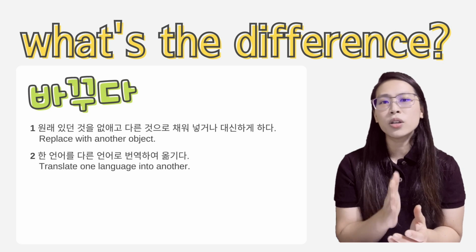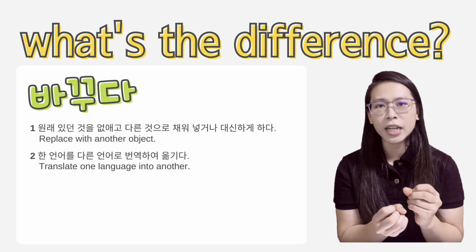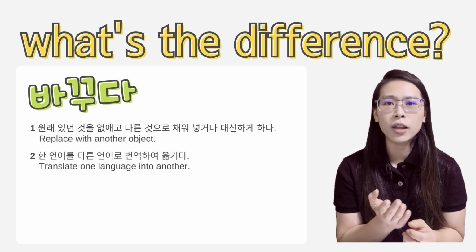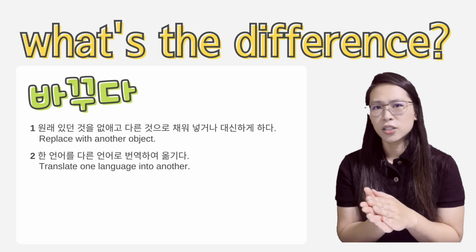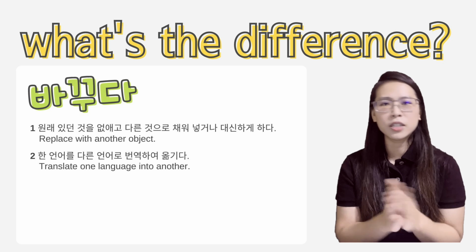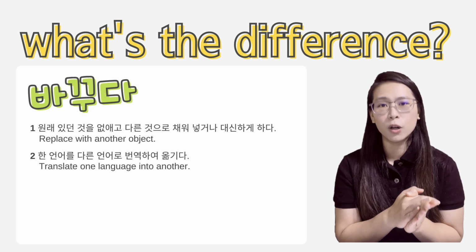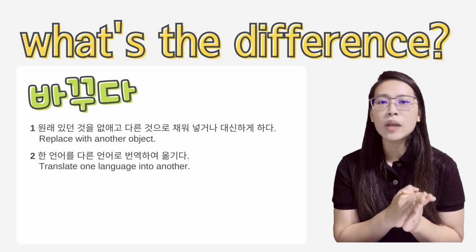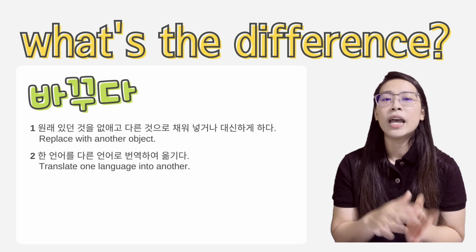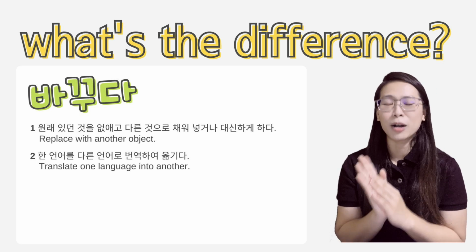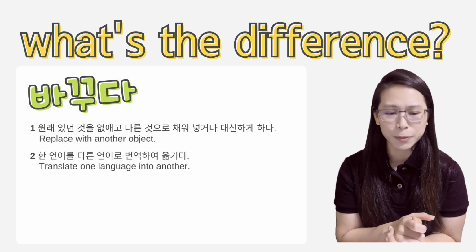When you're talking about changing money at the money changer, for example, if you're going to Korea for holiday, you need to change your US dollar to Korean won or Sing dollar to Korean won. You can say 돈을 바꾸다, 돈을 바꿔요. Or you can also say 환전하다. And it's none of the other three. It's just 바꾸다. You don't really use the other three.